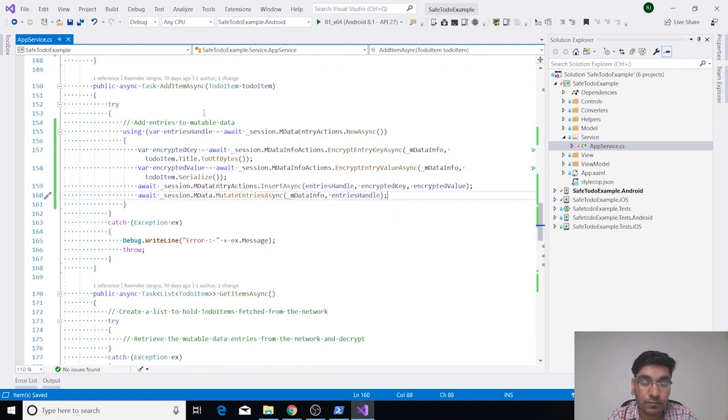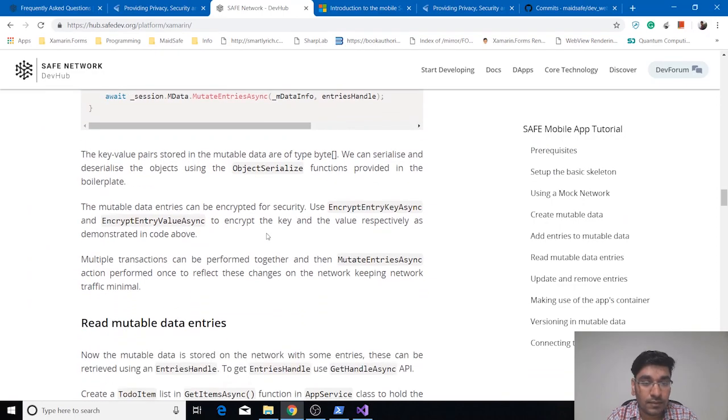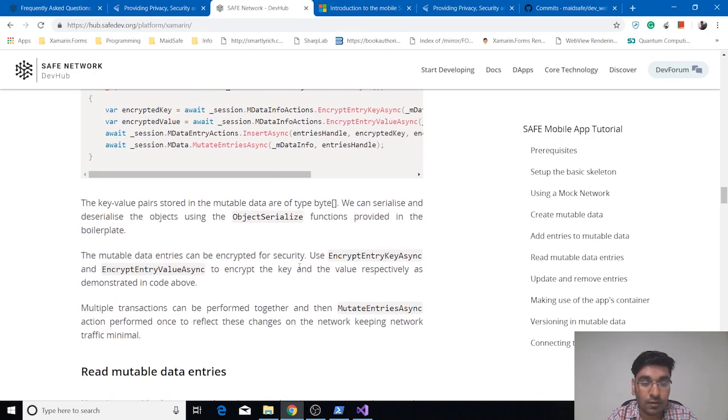So currently, because we are adding one item at a time from the mobile application UI, that's why we are just adding one entry and mutating that entry on the network. So you can read this information about object serialization, deserialization, and encryption, and encrypting the key value pair and decrypting key value pairs.